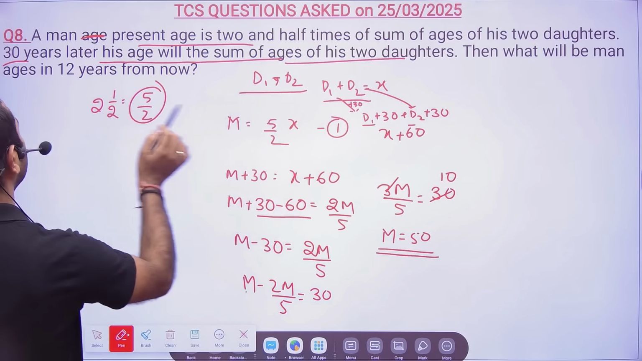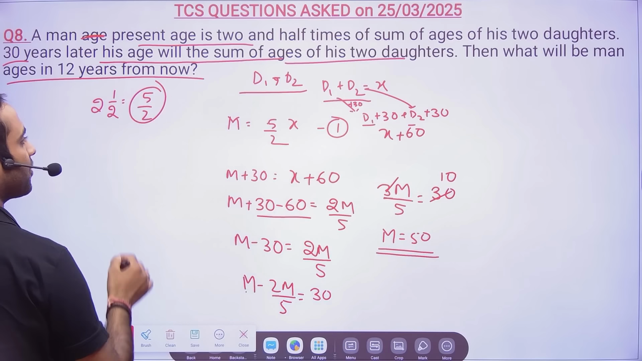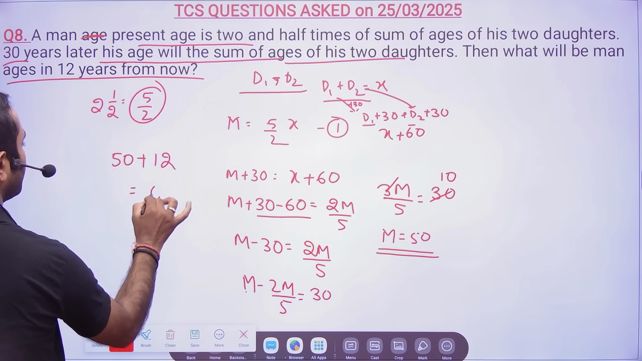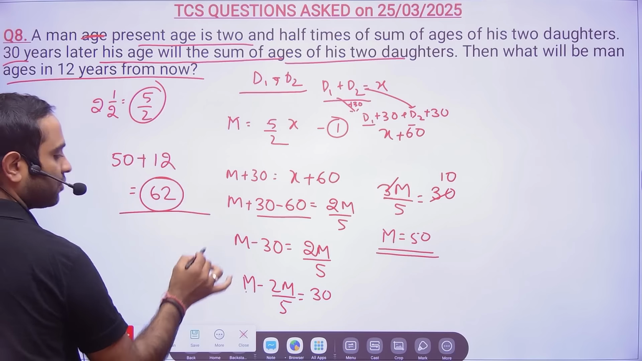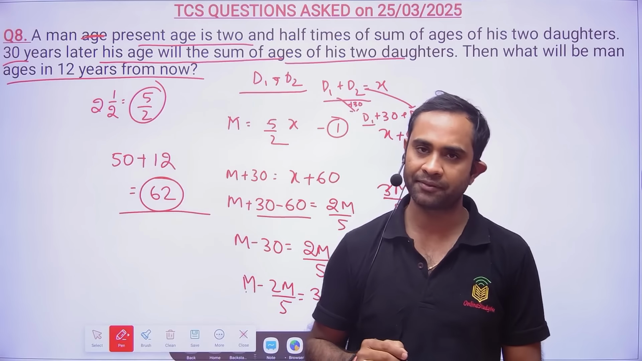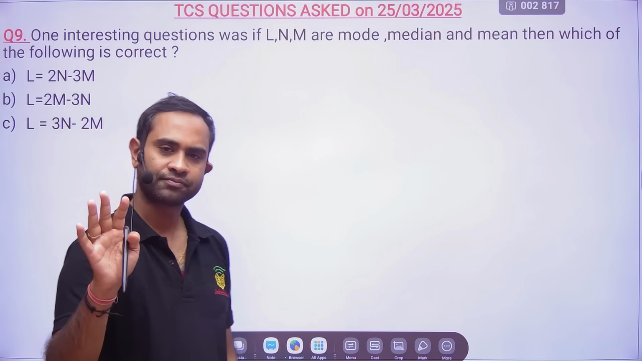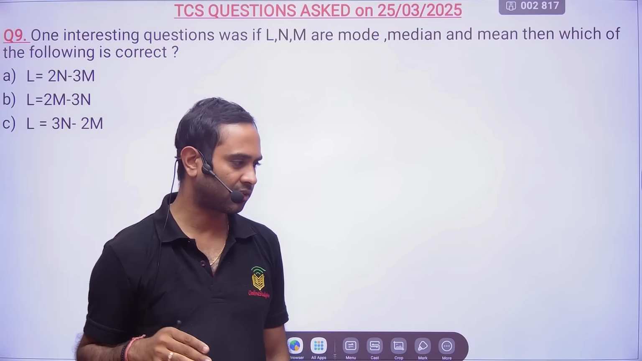They are asking then what will be the man's age in 12 years from now. So 50 plus 12 will be equal to 62. So for this question, the answer was 62 years. After 12 years, the man will be 62 years old. Correct? No? Until here it is going right.